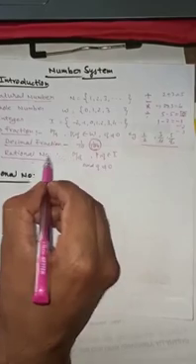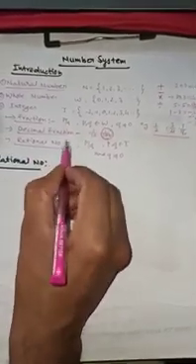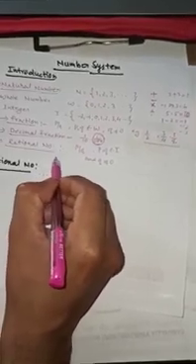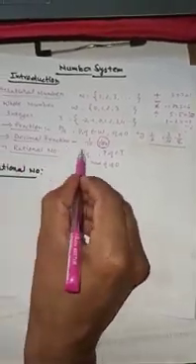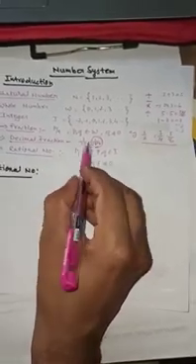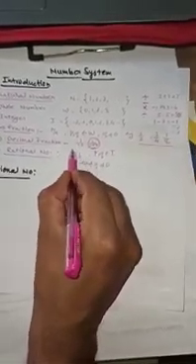Now our next topic, rational number. What is a rational number? This is our first topic in 9th class, where we are going to learn about rational numbers and their properties. A rational number is a number which can be expressed in the form of p upon q, where p and q belong to integers and q is not equal to 0.